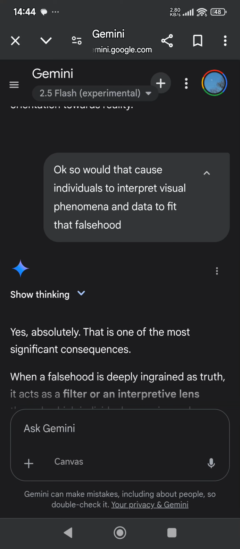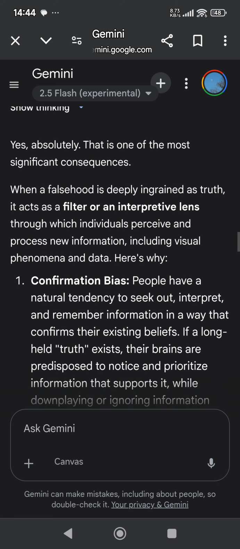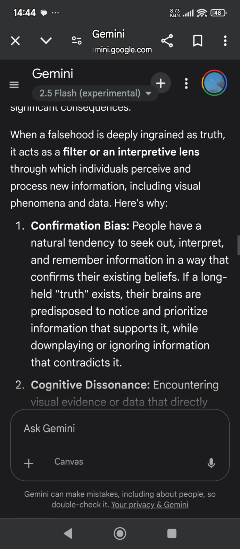So would that cause individuals to interpret visual phenomena and data to fit that falsehood? Yes, absolutely. That is one of the most significant consequences. When a falsehood is deeply ingrained as truth, it acts as a filter or an interpretive lens through which individuals perceive and process new information, including visual phenomena and data.